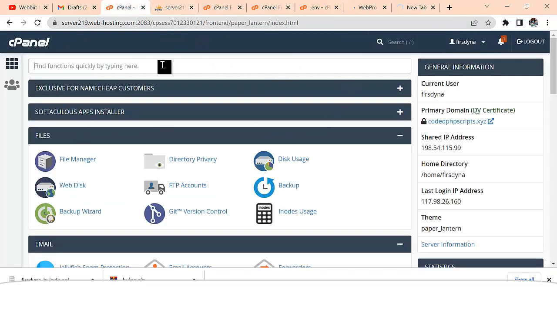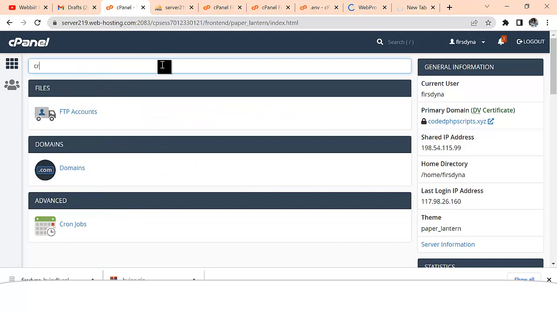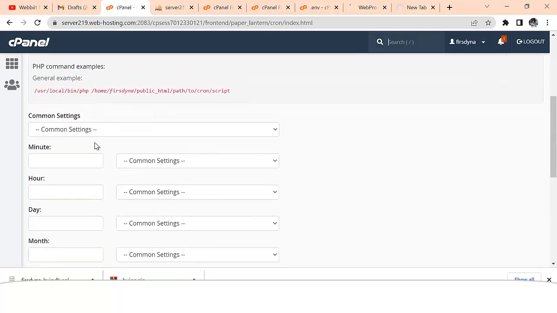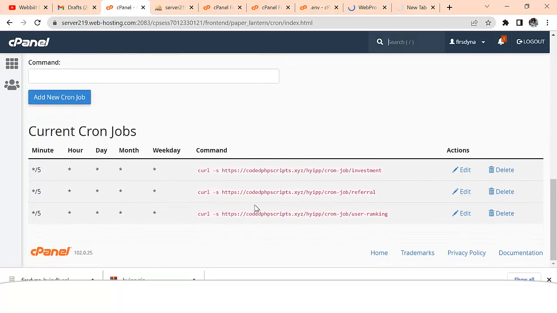done the cron job. If you want to create a cron job, you just come here, search for cron jobs, then click on cron jobs. So let me go down and show you the cron job that I have created. Right, so this is the cron job that I have created for you.